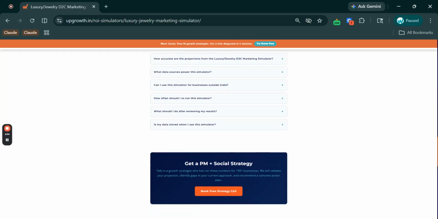Yeah, so the luxury jewelry D2C marketing simulator in one line, it shows you the ROI math that justifies investing in brand and influencer before performance in this vertical. Now, run it with your own transaction value and monthly traffic. The premium insight recommendation will shift based on your product category. Custom design, watches, fashion jewelry, each have different optimal channel splits.